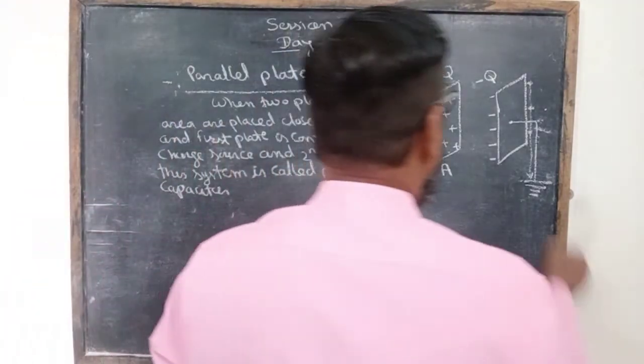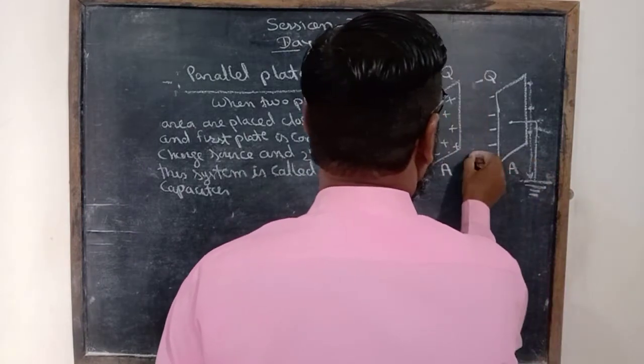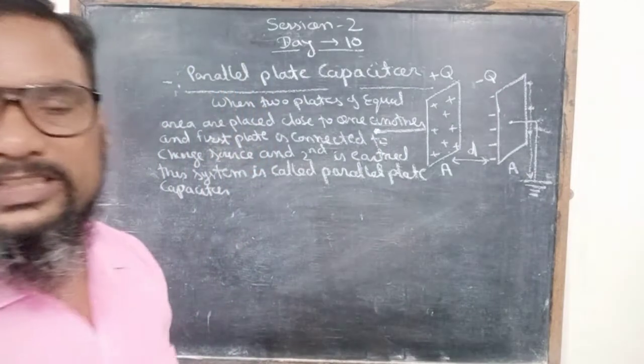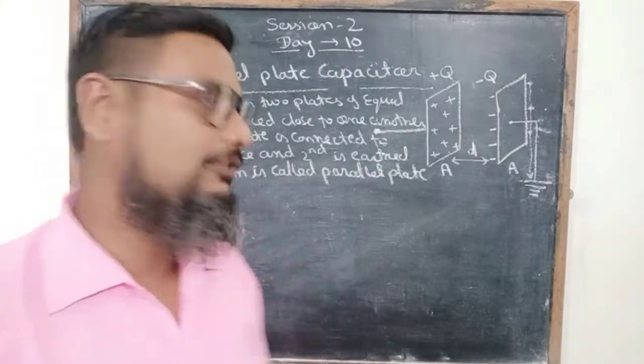We consider that the area of each plate is A and the separation of the plates is D.